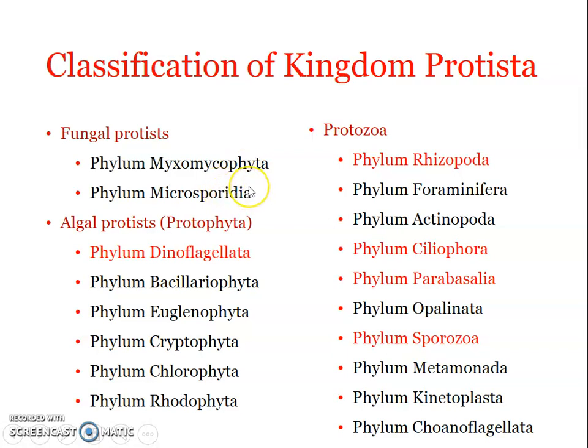Microsporidia, the common name we call it, is microsporidians. Now, what is the similarity of these two groups with fungi? Just like fungi, they produce spores. Very little similarity is shown to the fungi, and the only similarity which we can specifically mention is the ability to produce spores.